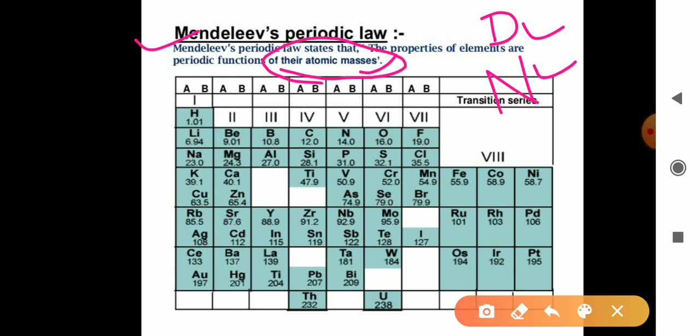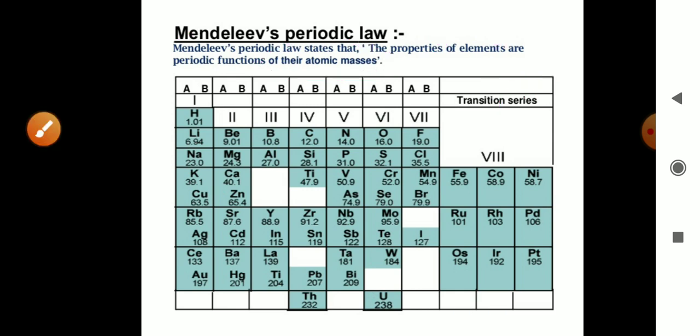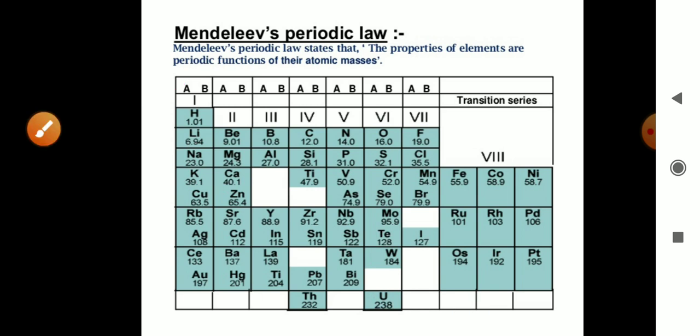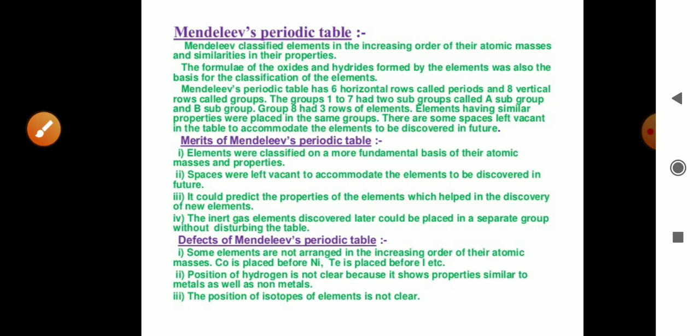So according to Mendeleev, the properties of elements are a periodic function of their atomic masses. Okay. Then we can see here the table of Mendeleev's periodic table. Then we are going to study the features of this table.